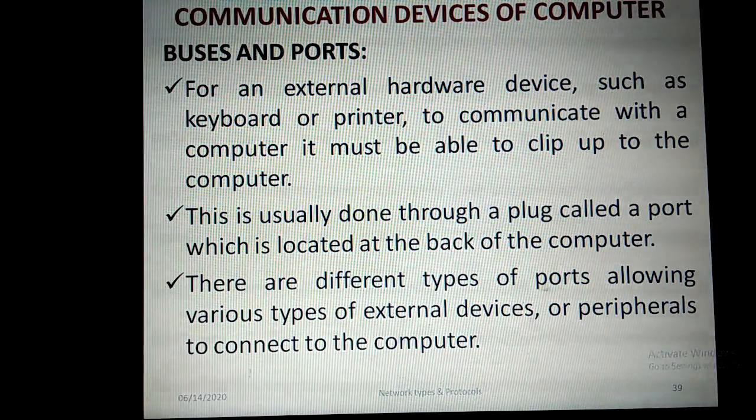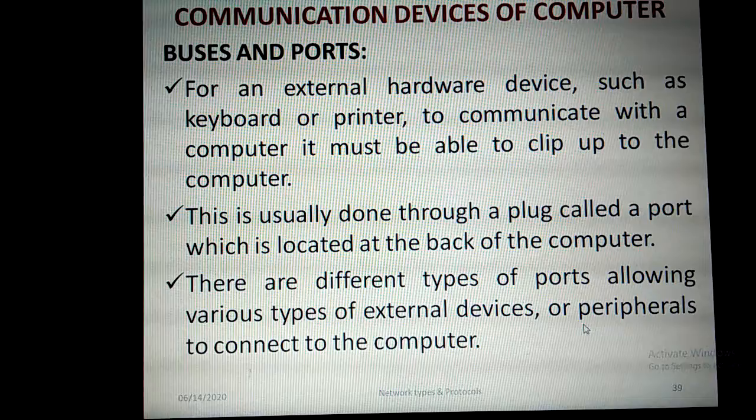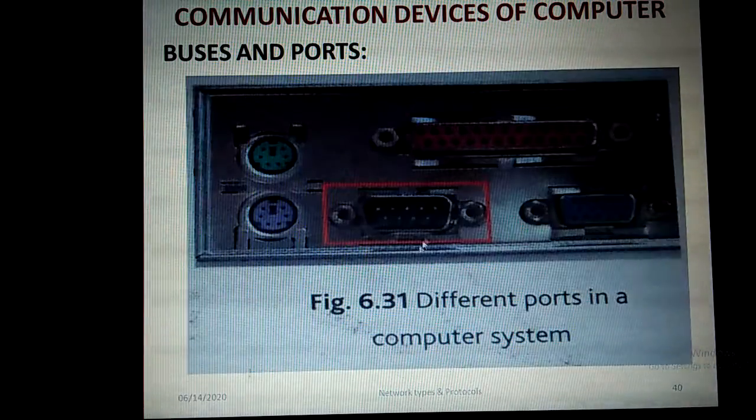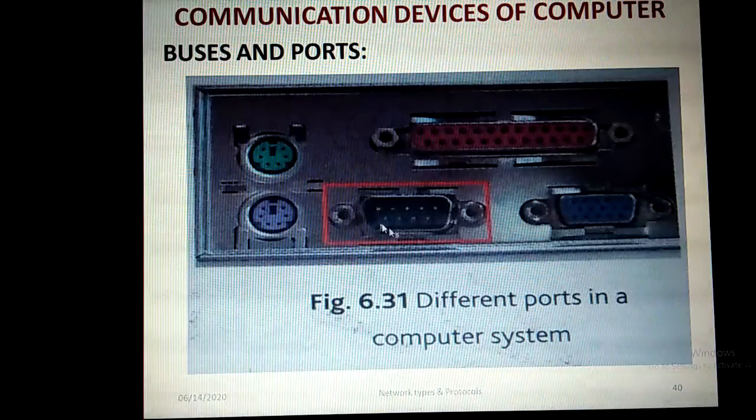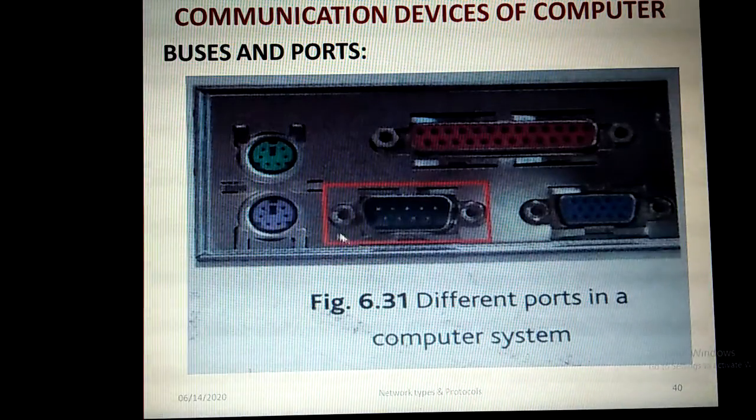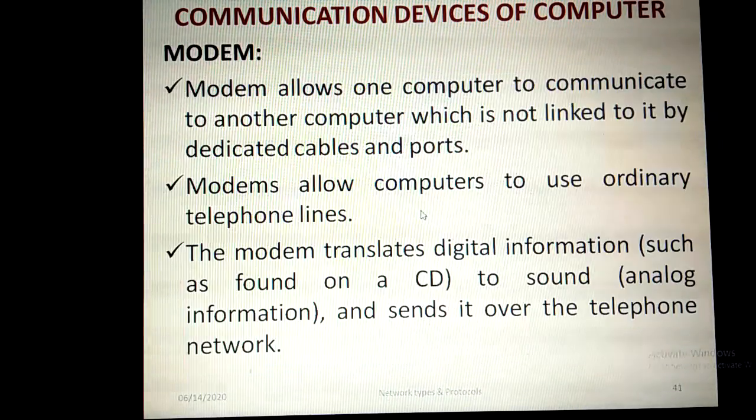There are different types of ports allowing various types of external devices or peripherals to connect to the computer. What is meant by peripherals? Till now I have explained keyboard, mouse, printer, scanner and all these devices which are connected externally to the computer, and these are known as peripherals. So this is a port example, the ports which are available at the CPU backside. With the help of these ports we can make the computer communicate with the other devices.